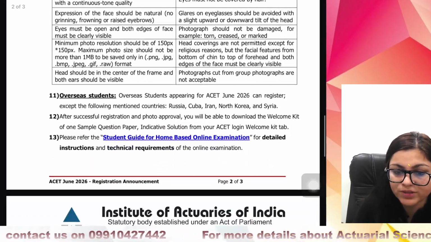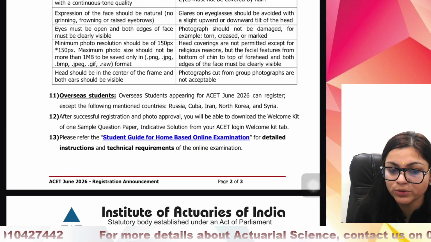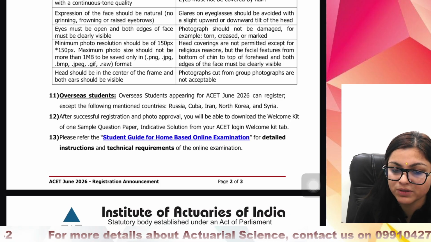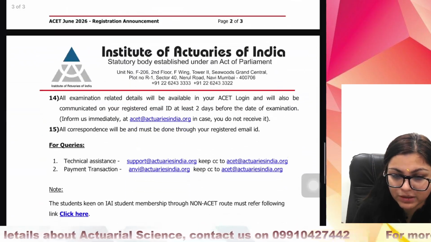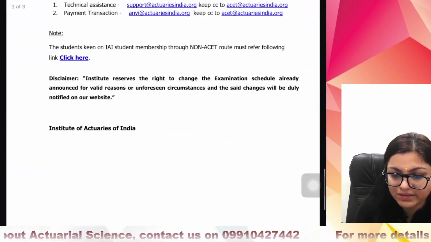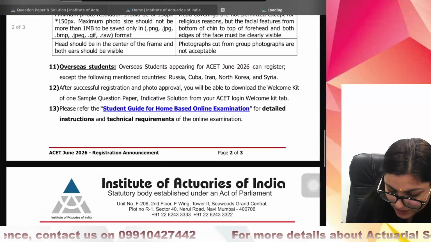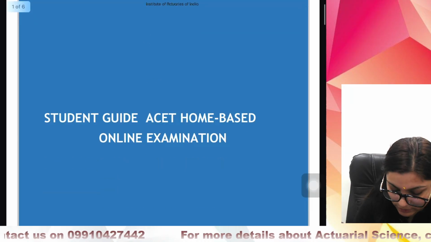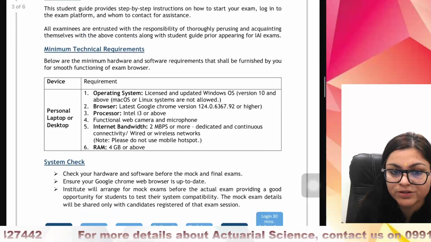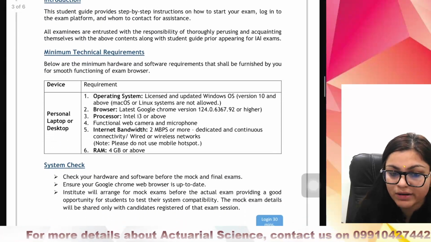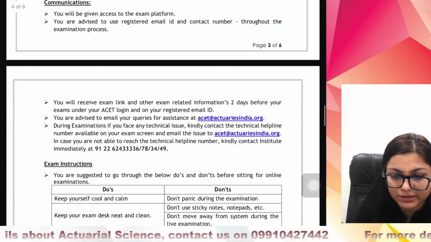So after successful registration and photo approval, you will be able to download the welcome kit. Just question paper solutions will be there. So all this is basically the details of ASET registration, and they have referred to the student guide also for detailed information related to how the exam will be conducted. So you can check this. Again, there are some minimum technical requirements, system checks. So I hope this is clear to everyone.